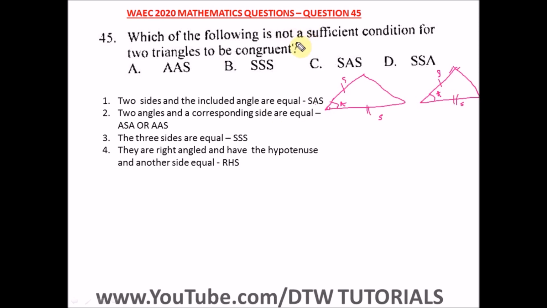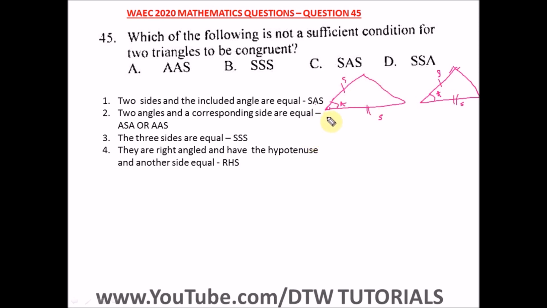We're trying to find out from the options which is not a sufficient condition, so we have to first know the sufficient conditions, then we'll knock out which is not the right answer here. Now the next property is it must have 2 angles and a corresponding side. So you can have something like this.